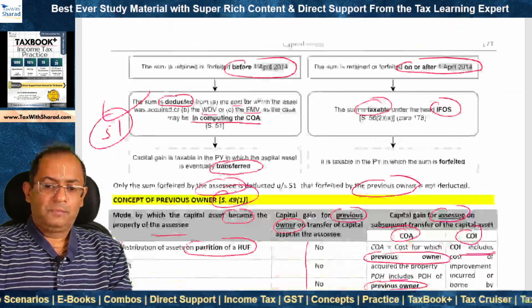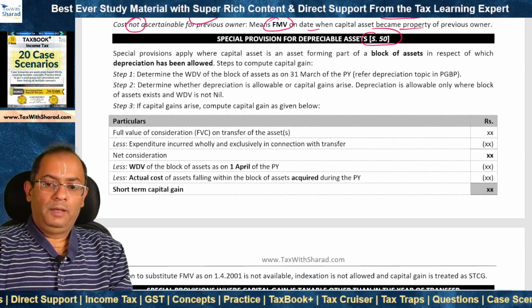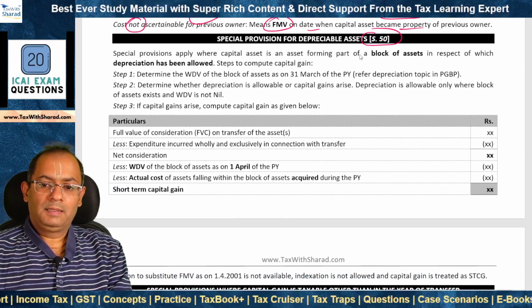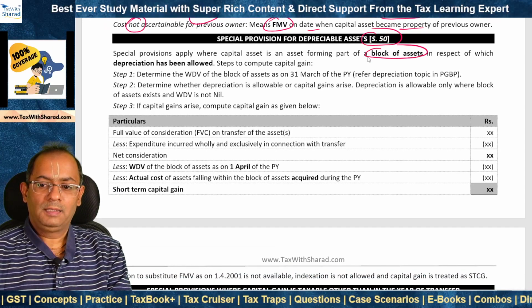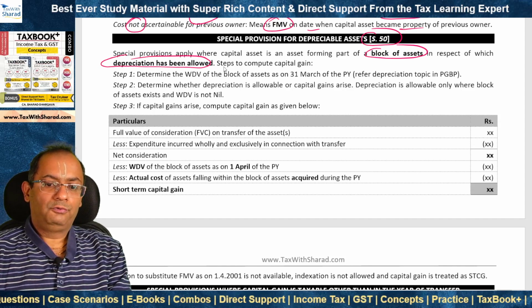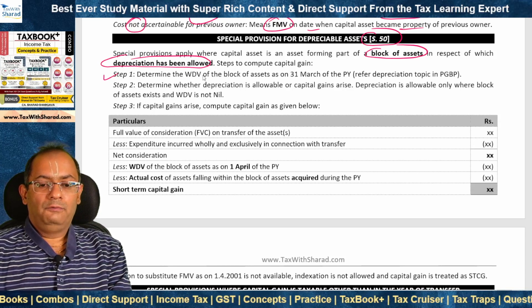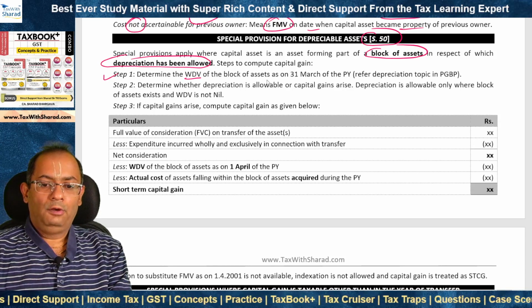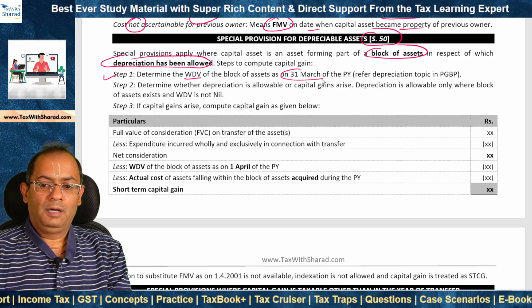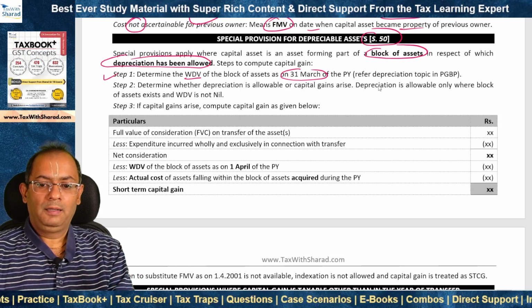But there is a slight modification in this formula when the capital asset is an asset forming part of a block of assets in respect of which depreciation has been allowed. In such case, we need to follow 3 steps. Step 1. We first determine the written down value of the block of assets as on 31st March of the previous year. And this is what we calculate for the purpose of granting depreciation.